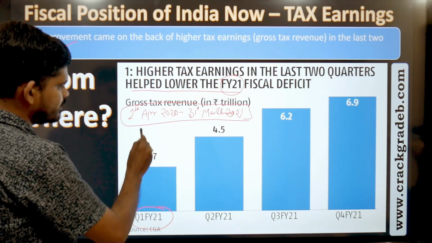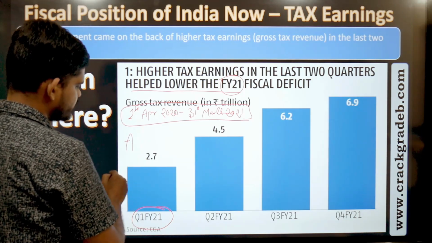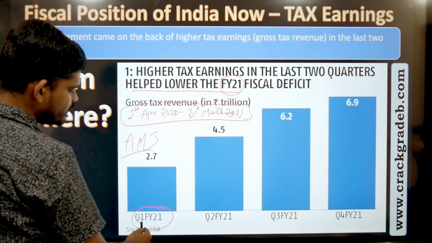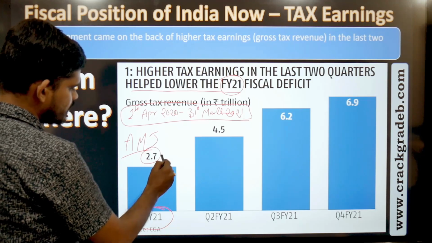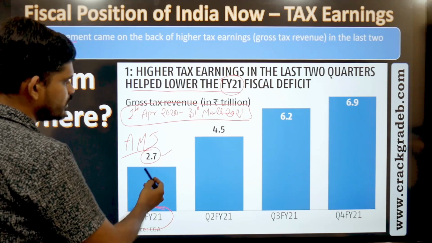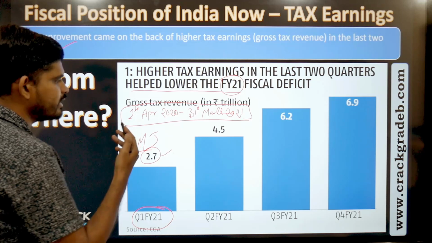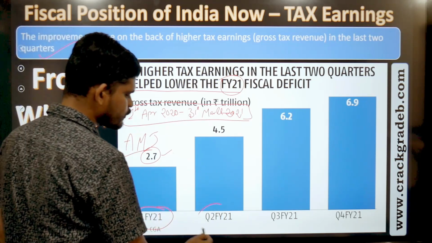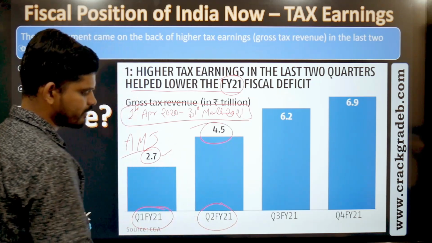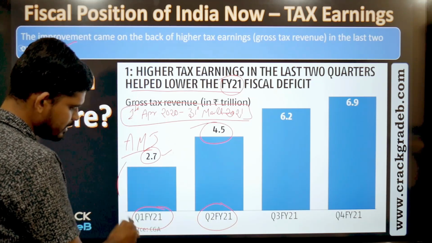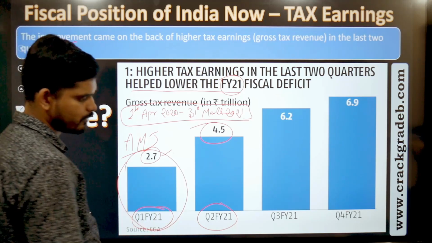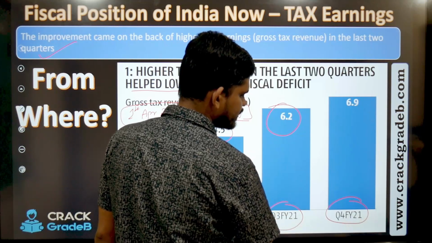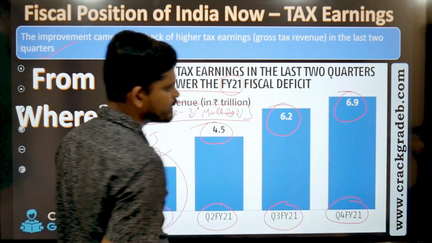During this quarter, April, May, June, the tax collection was only 2.7 trillion, right? Then in quarter 2, it was 4.5 trillion. See, this was the period of lockdown, right? So that is the reason it was so less. Then quarter 3, it's 6.2 trillion. Then during the last quarter, it's 6.9.